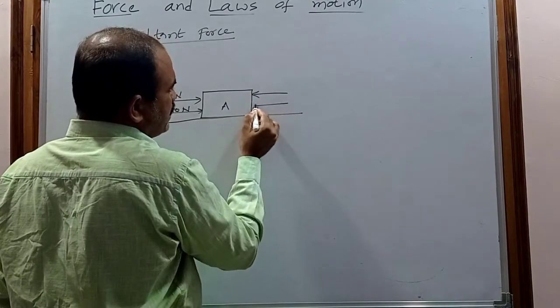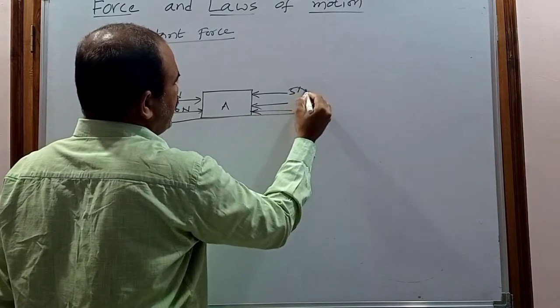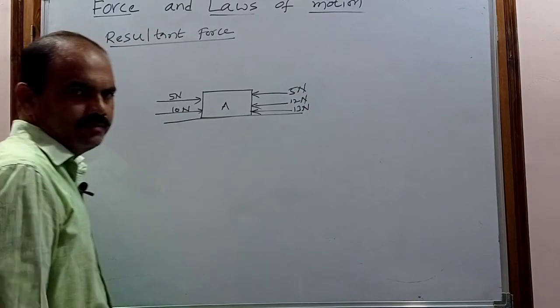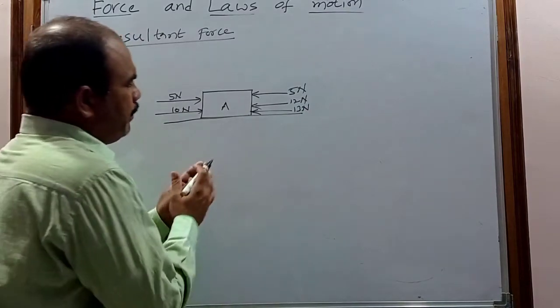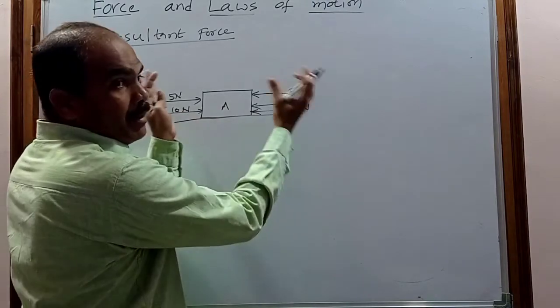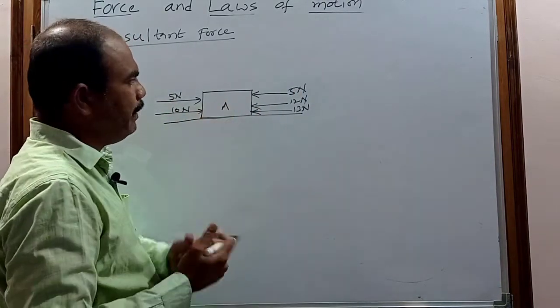On the right side, three forces are acting: 5 newtons, 12 newtons and 30 newtons. So two or more forces are acting simultaneously at a time.